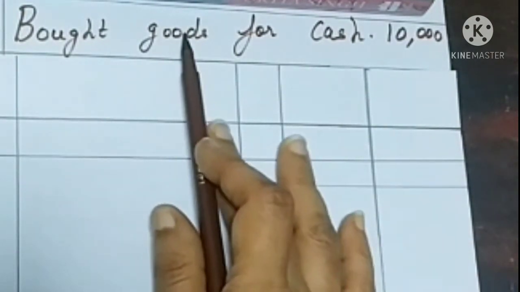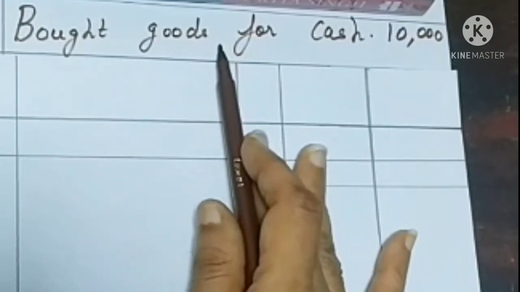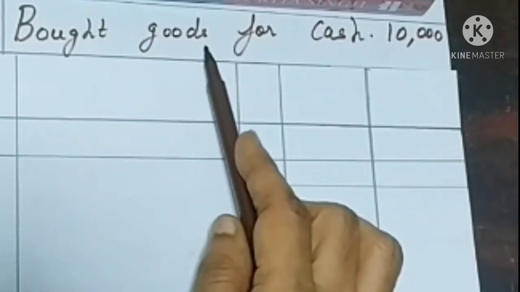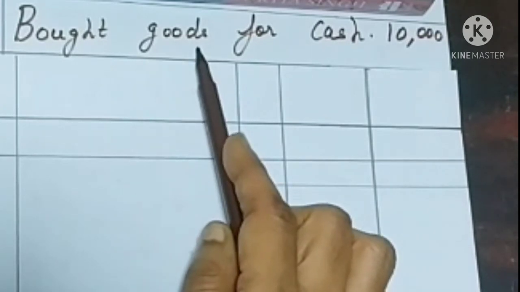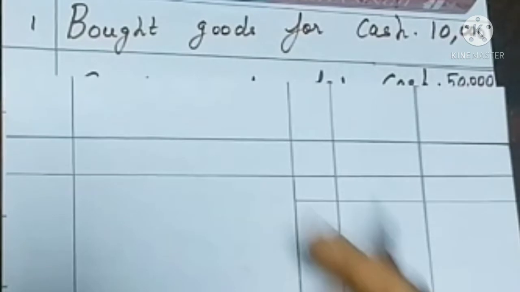You already know that purchase is an expense for the business and sale is an income for the business. And as per the nominal account rule, we have to debit all expenses and losses and credit all incomes and gains. The purchase is an expense, so we have to debit purchases account.